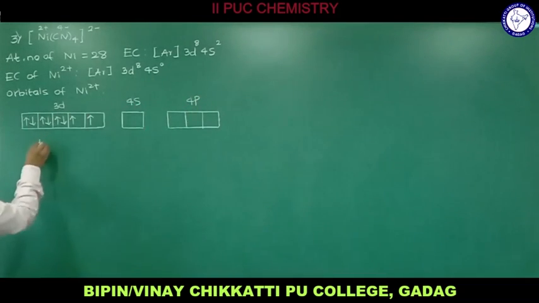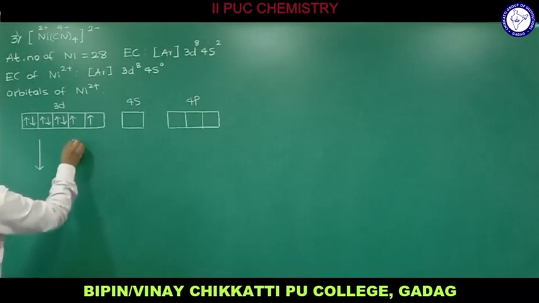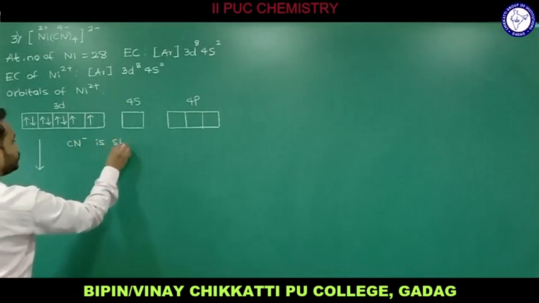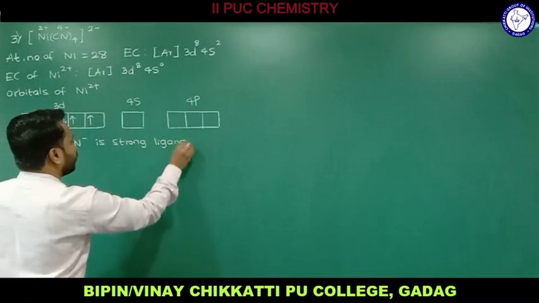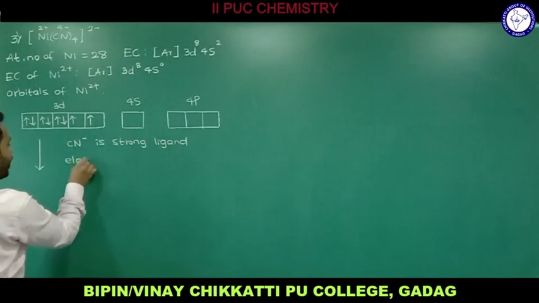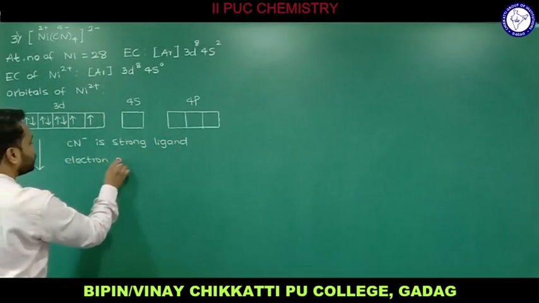Now we'll see, CN minus is a strong ligand. Now what happens? Electron pairing occurs.